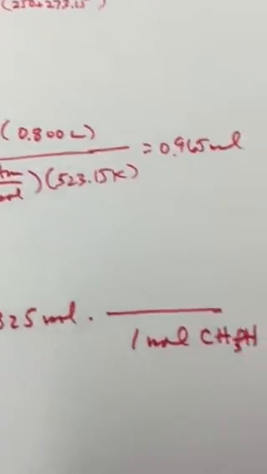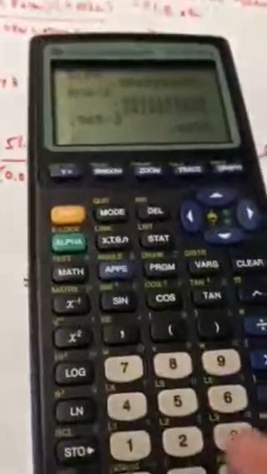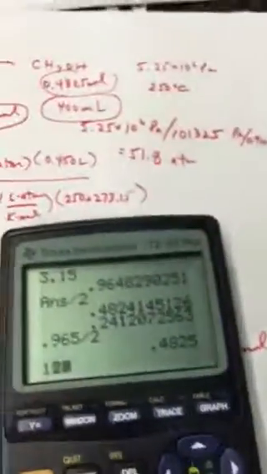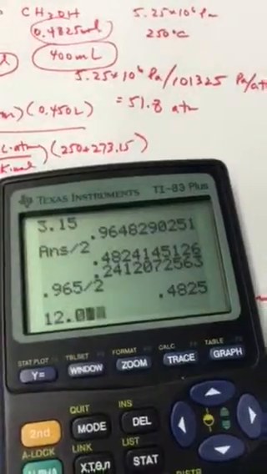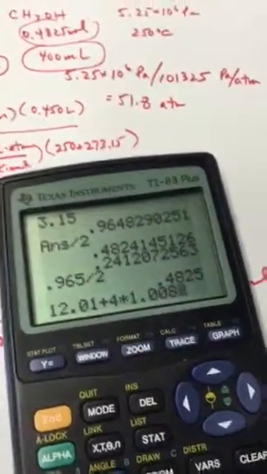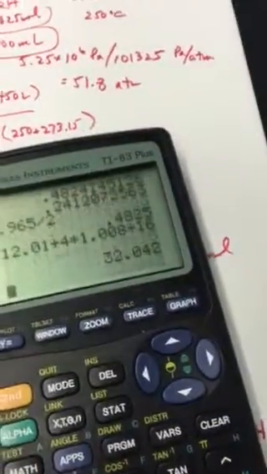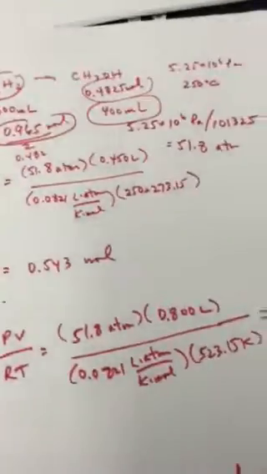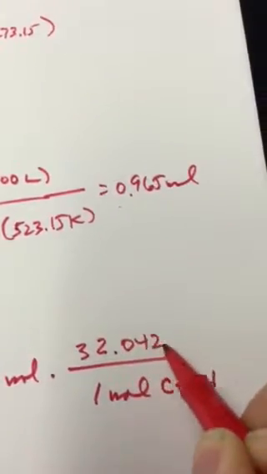The molar mass is, let's see, 12.01 plus 4 times 1.008 plus 16, 32.042. So the mass of 1 mole is 32.042 grams.